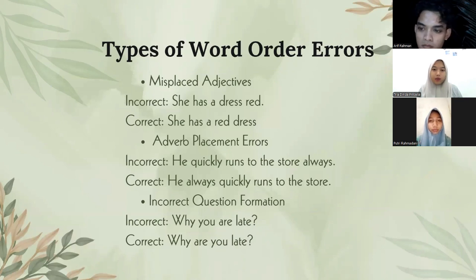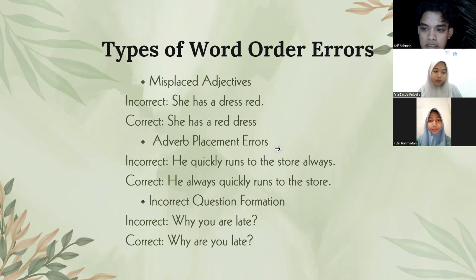And the types of word order errors: the first one is misplaced adjective. The example is "she has a dress red". "She has a dress red" is incorrect, and "she has a red dress" is correct. And the second, adverb placement errors. The example is "he quickly runs to the store always".